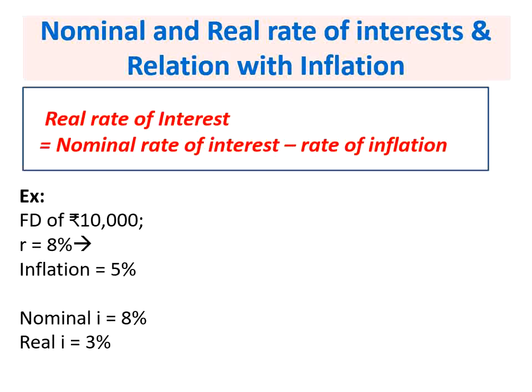And the real rate of interest is what we are getting after taking inflation into account, that is 8% minus 5%, which comes to be 3%.